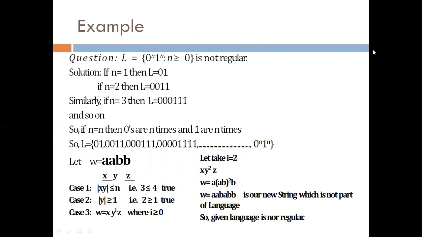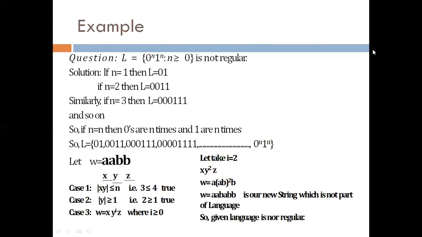If n is 2, then 0011. Similarly, if n is 3, then 000111, and so on. It means as n increases, the number of zeros and ones also increases. So there is a pattern, so it seems that the language is regular.